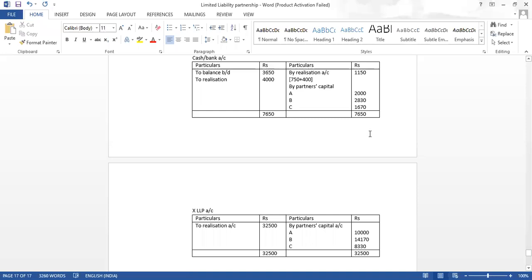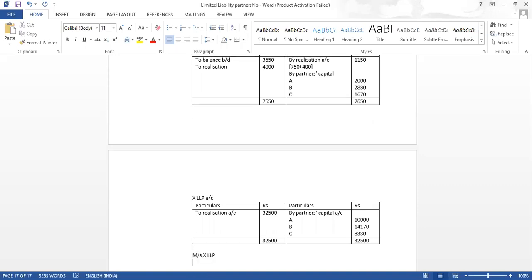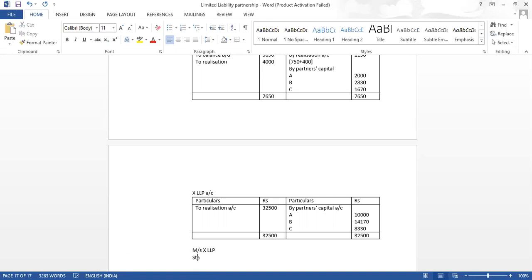We have to prepare statement in the books of Messrs X LLP, we will prepare statement of assets and liabilities.